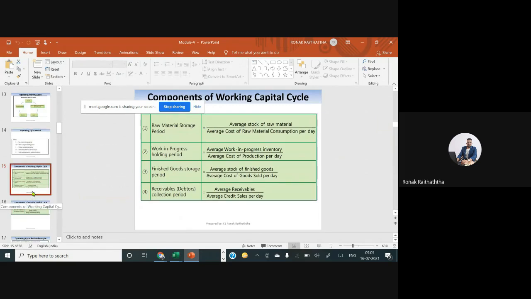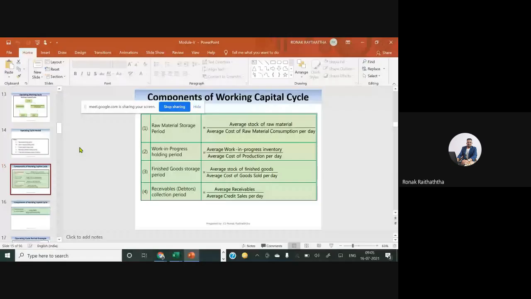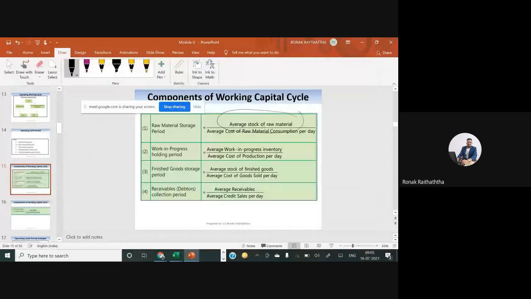Okay, so it starts with the raw material holding period. The formula is very simple. You just write the stock of raw material in the numerator, and that is to be divided by the average consumption of raw material on a daily basis. Now, how do you interpret this?